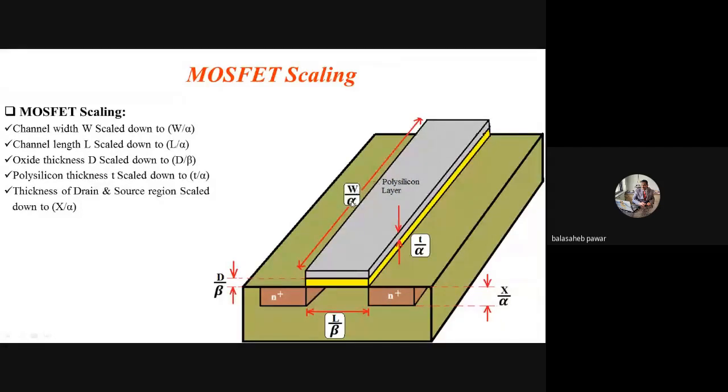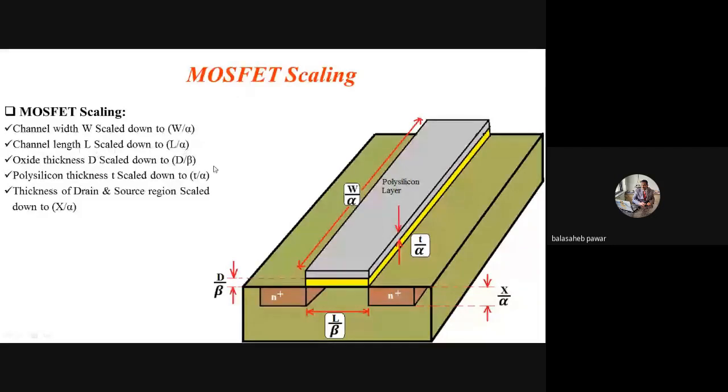Similarly, the thickness of the polysilicon layer or gate region, if it is small t, gets scaled down to t by alpha. Here it is mentioned, correct? That means it will be very thin as compared to the original. Original thickness is small t and scaled down thickness will be t by alpha. Then the channel length L gets scaled down again by 1 by alpha.